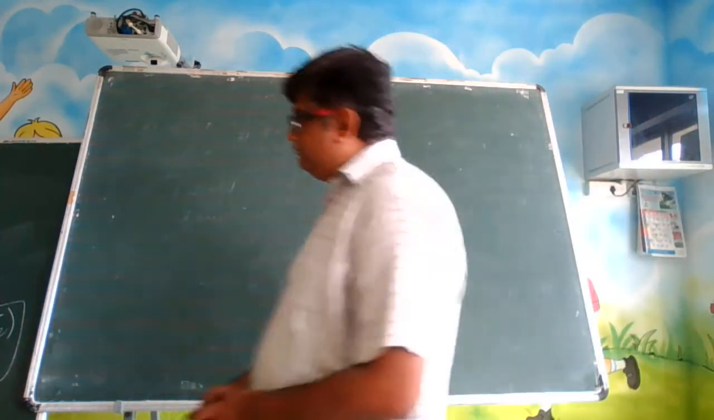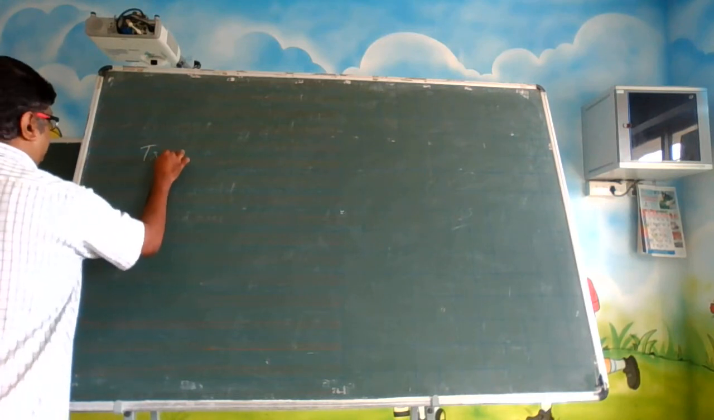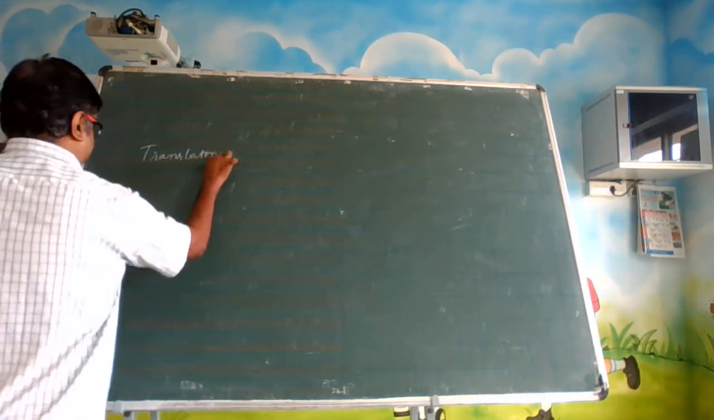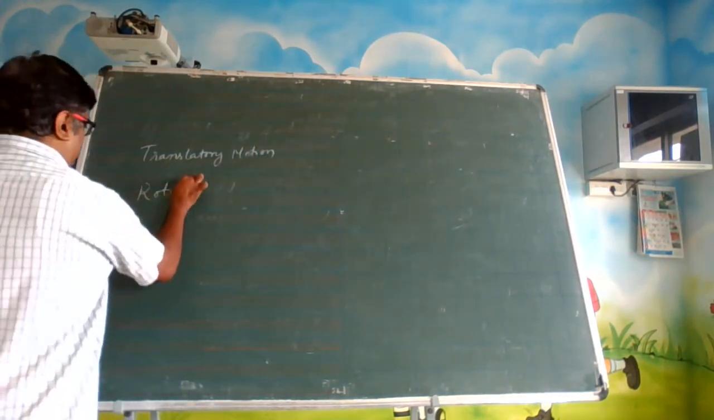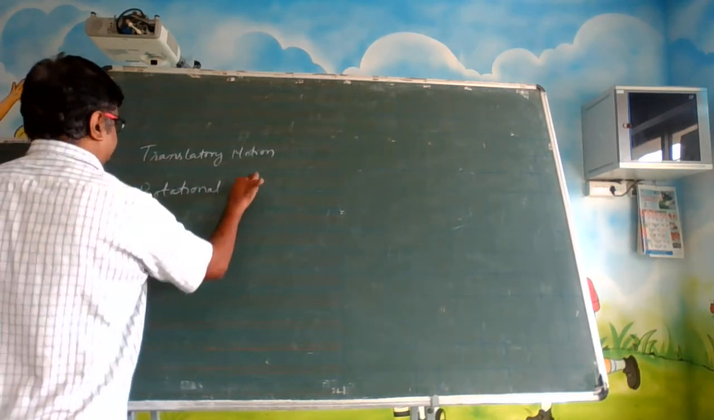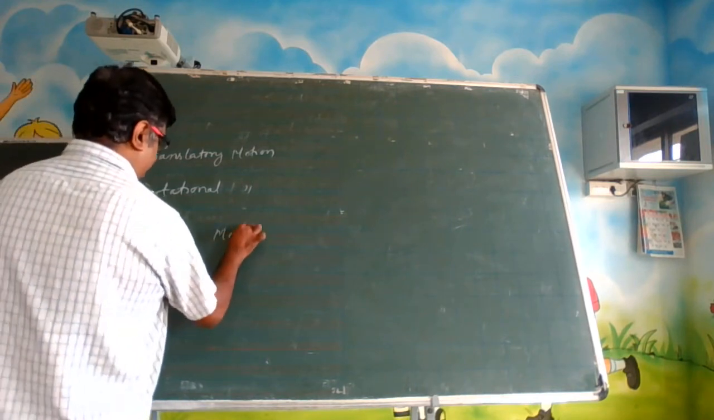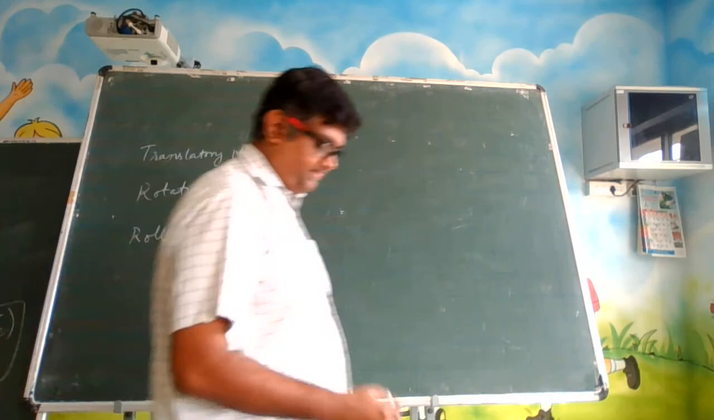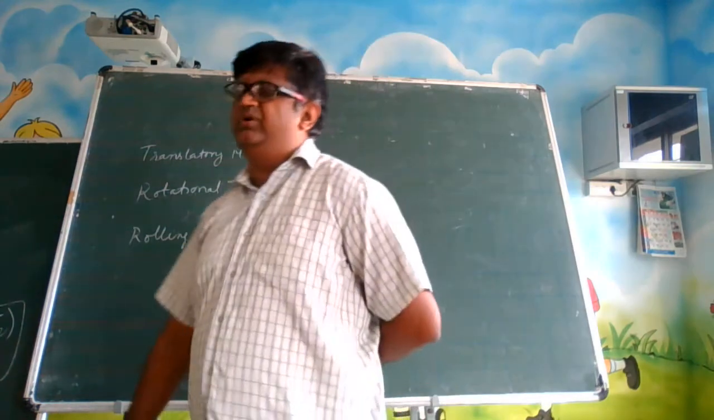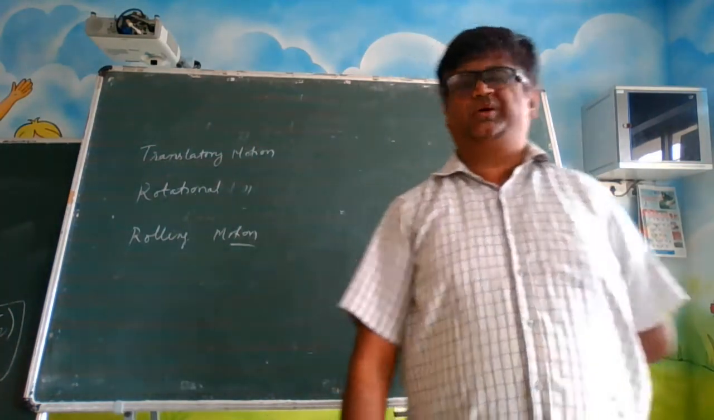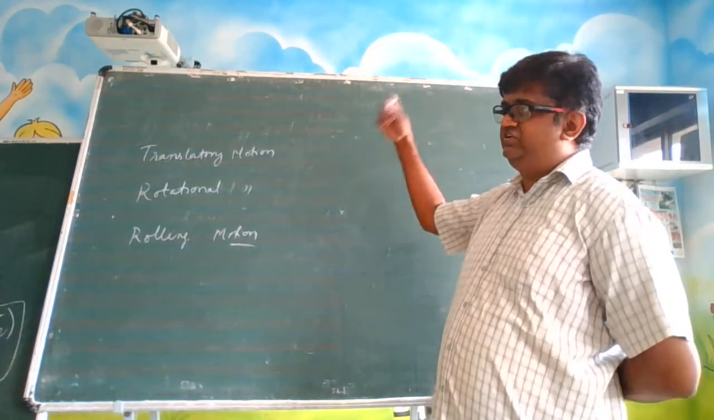So now when we talk about motion, we have a translatory motion, a rotational motion and a rolling motion. Three types of motion we talk about as per your syllabus. Now, translatory motion means you see the car which is going on the ground. It is a translation. It is moving from one position to another position in a linear way. The center of mass is shifting basically.